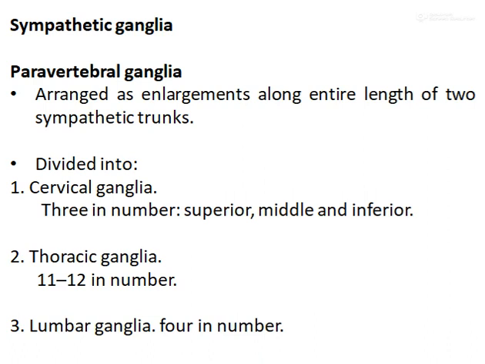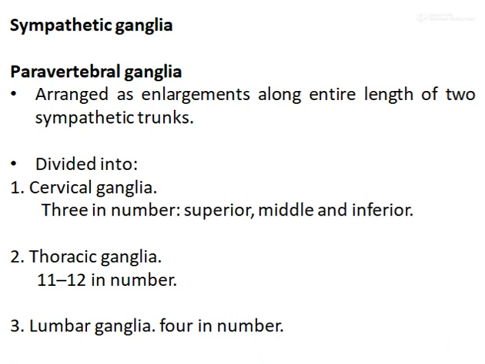Sympathetic ganglia are of three types. First is the paravertebral ganglion. It is arranged as enlargements along the entire length of the two sympathetic trunks on the right and left side of the vertebral column.